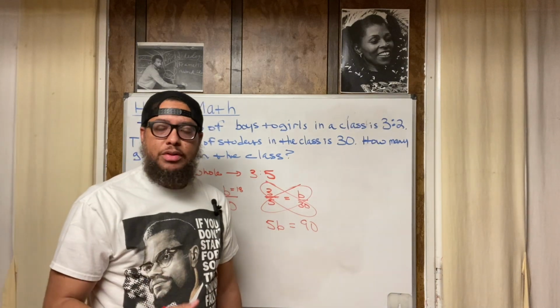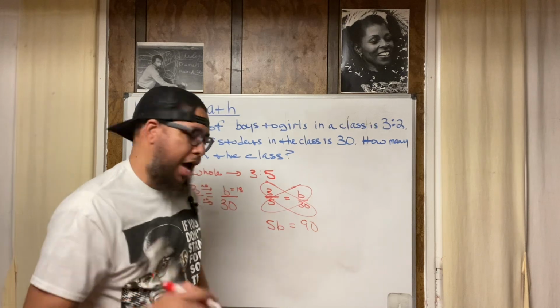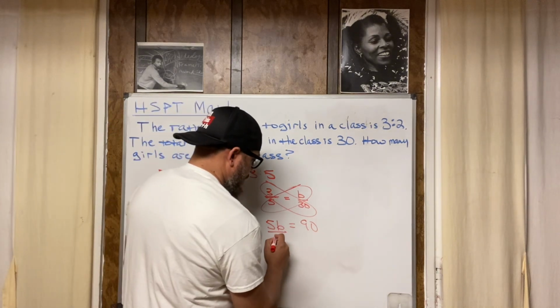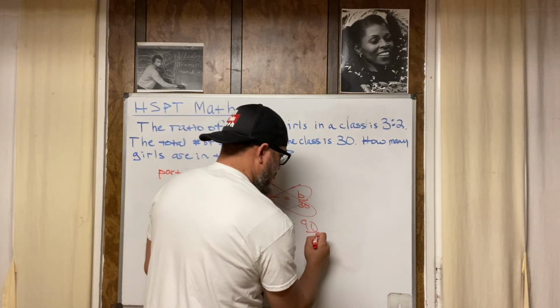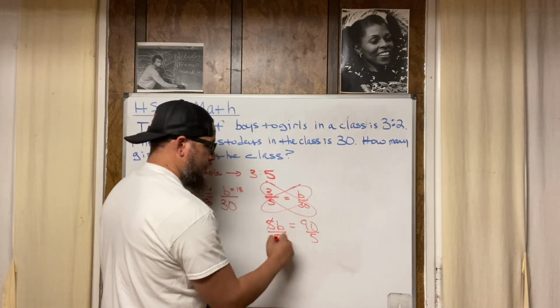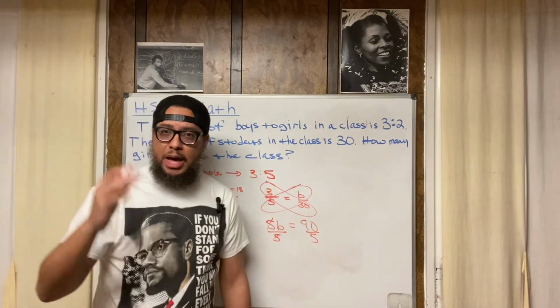Dividing by 5. That's the opposite. So we're going to divide by 5 and we keep it balanced. We divide by 5 on the left. We divide by 5 on the right. 5 divided by 5 is 1. So we have 1B.